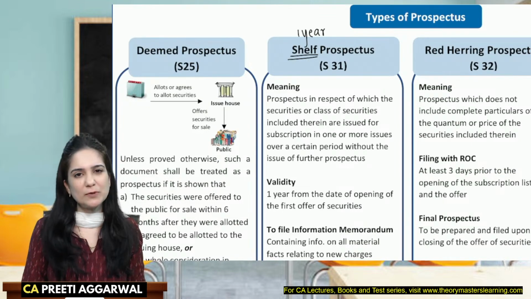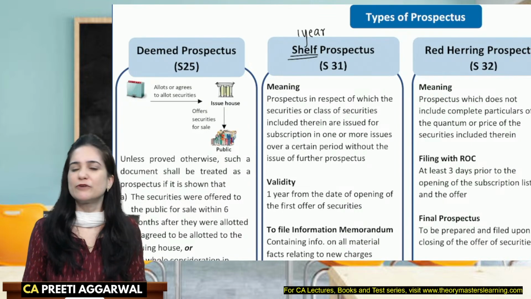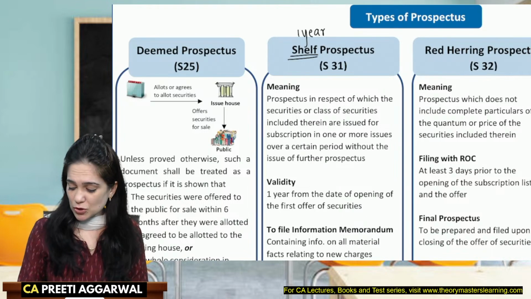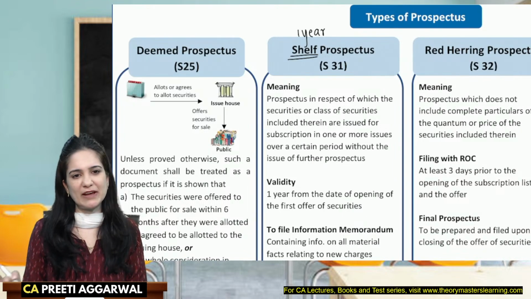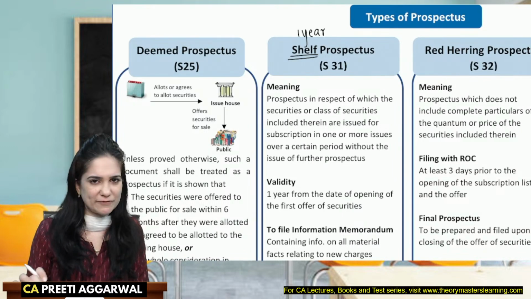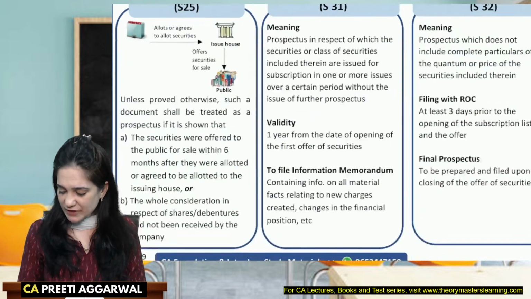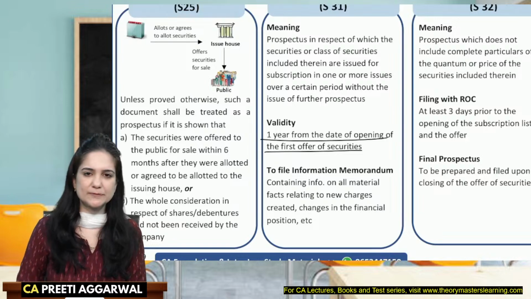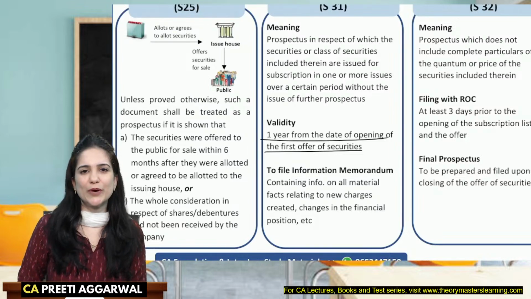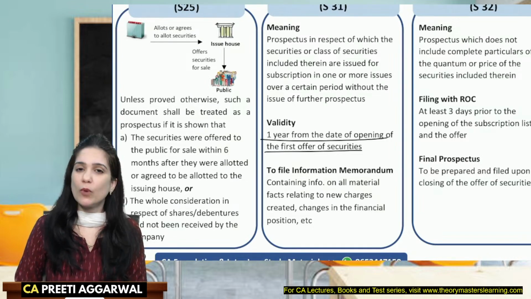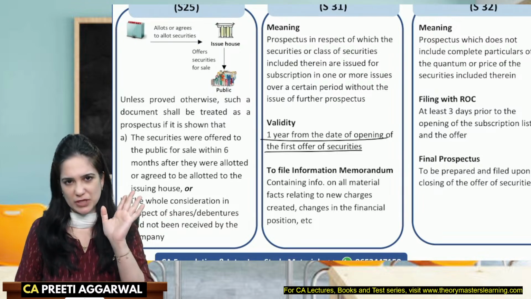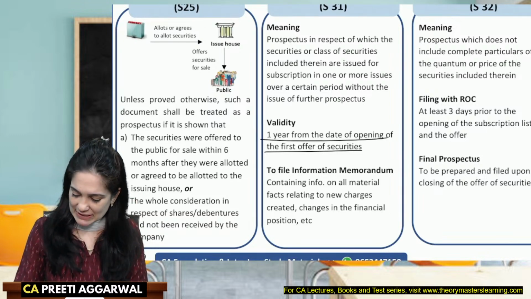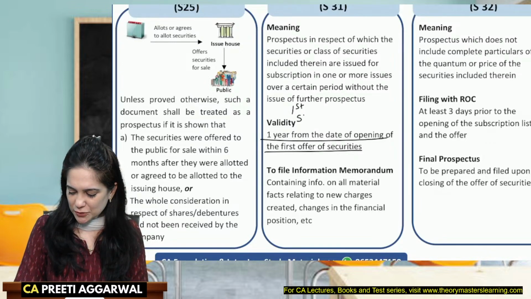So instead of issuing the prospectus, you have an option to go for shelf prospectus. Okay, so you can issue a shelf prospectus. It will be valid for 1 year. It is not calendar year. It is not financial year. 1 year will be from the date of the opening of the first offer of securities. Okay, so it will be valid for a period of 1 year from the first offer of securities. So let's say that I have offered securities for the first time. I issued a shelf prospectus.